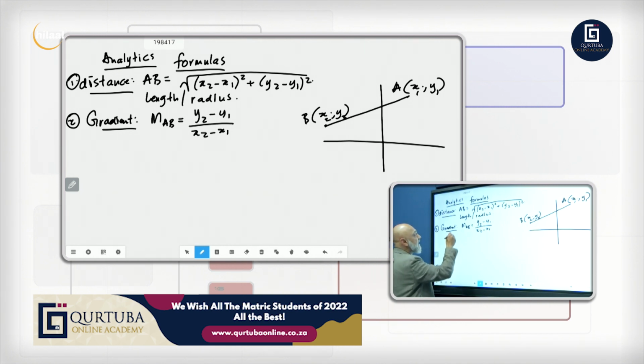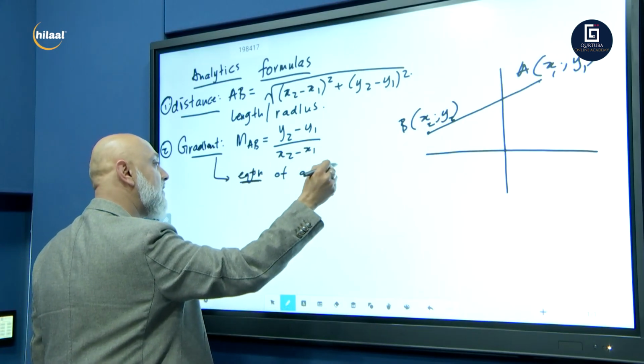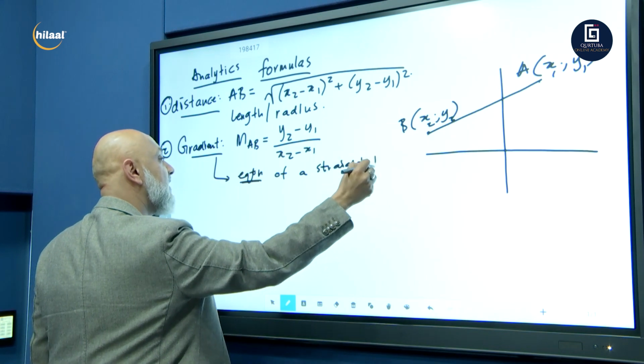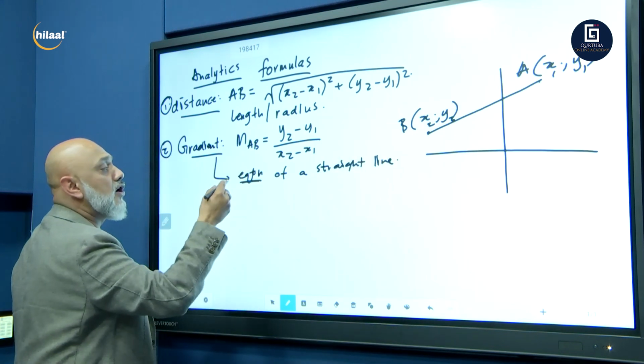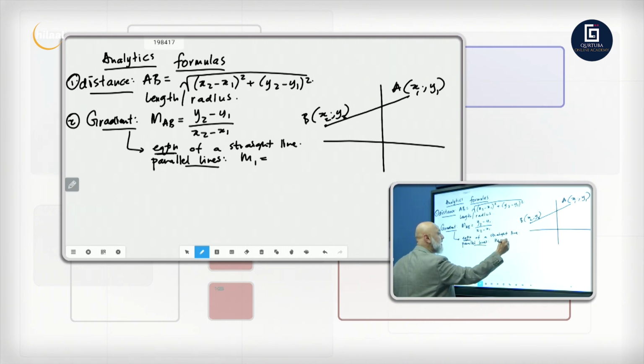Where do we use the gradient formula? We use it for finding the equation of a straight line. We also use it for proving parallel lines. And you all know for parallel lines, the gradient of line 1 will equal the gradient of the second line.